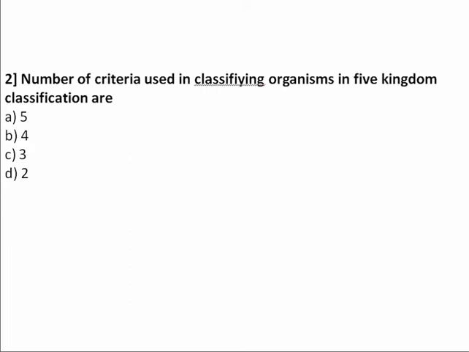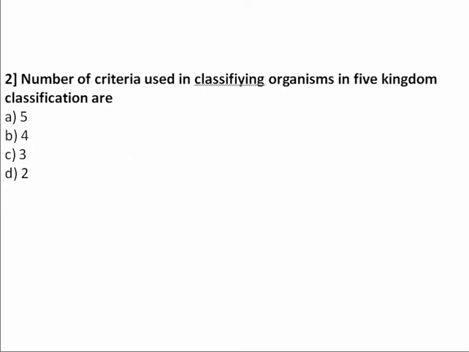The third criterion is it has elevated fungi to the level of kingdom. The fourth criterion is it is based on characters which evolved very early in the organic world, for example cellular organization and modes of nutrition. And the fifth criterion is it has tried to bring out phylogenetic relationships among organisms.